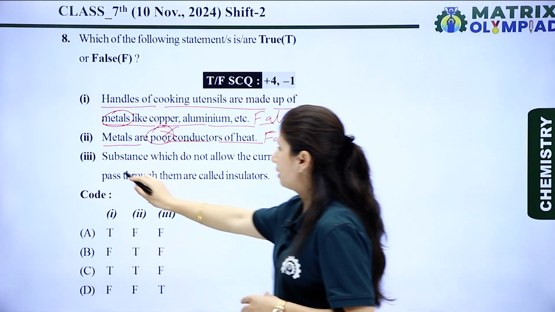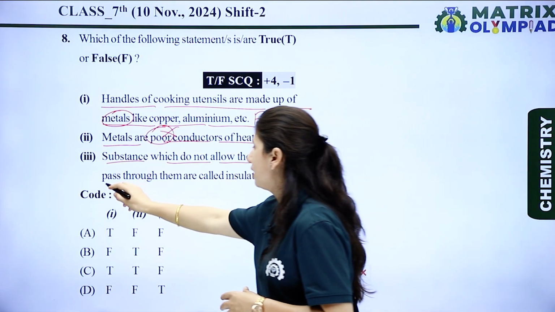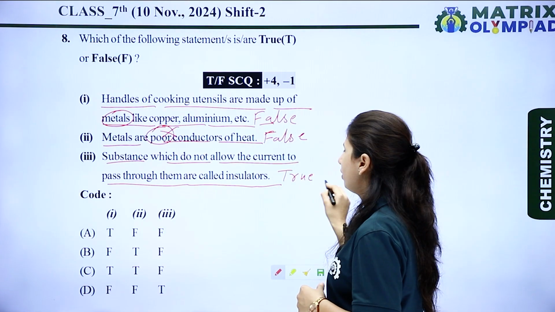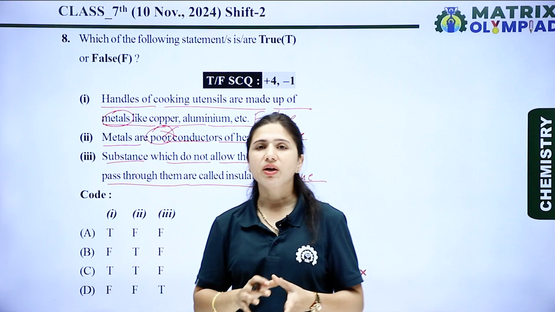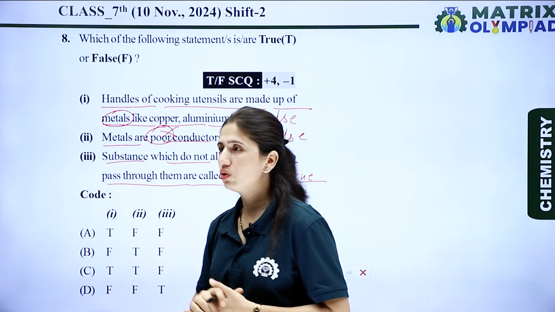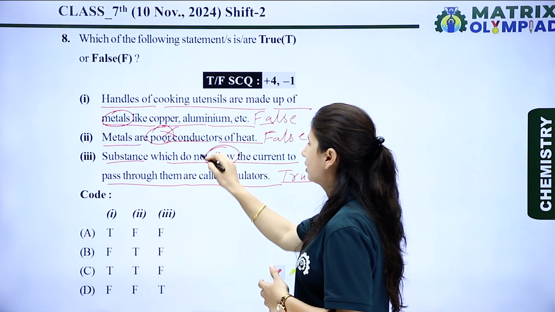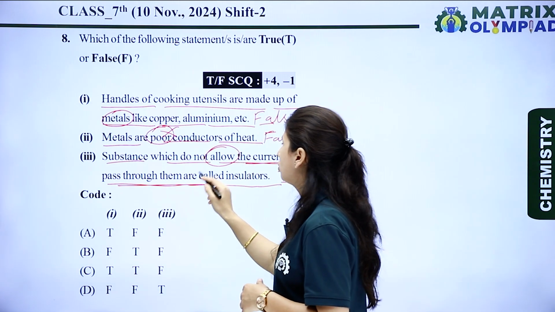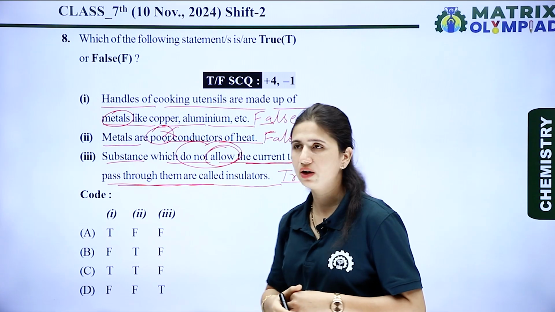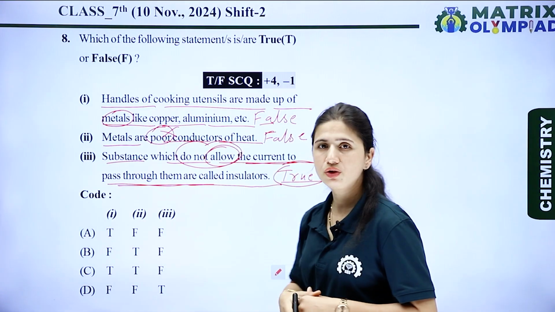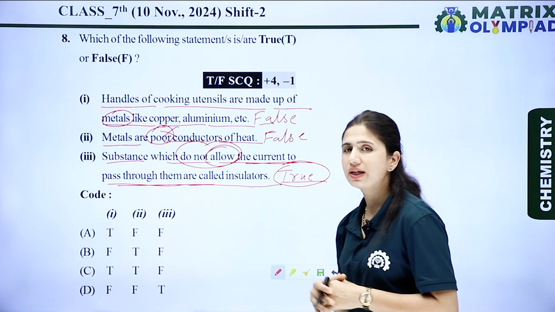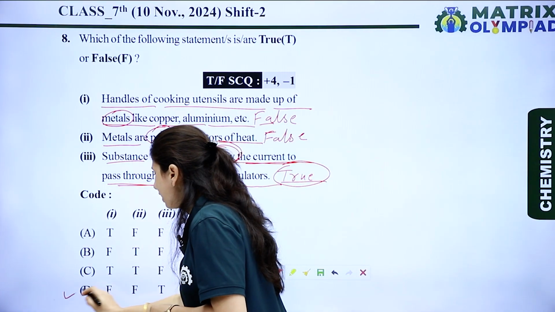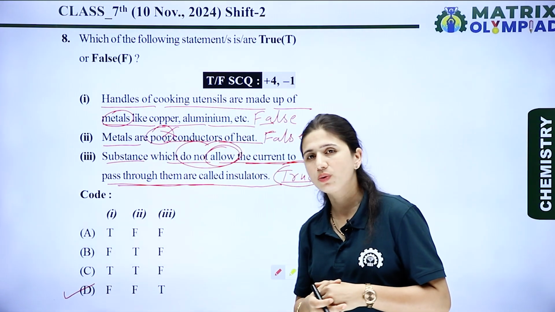Now the next is, substances which do not allow current to pass through them are called insulators. Yes, this is completely a true statement. We know that there are three types of substances: conductors, semiconductors and insulators. Conductors allow current to pass through them, and substances which do not allow current to pass through them are known as insulators. So this is a true statement. So the first statement is false, the second is also false, and the third one is true. False, false and true. It means option D is the right option for this question.